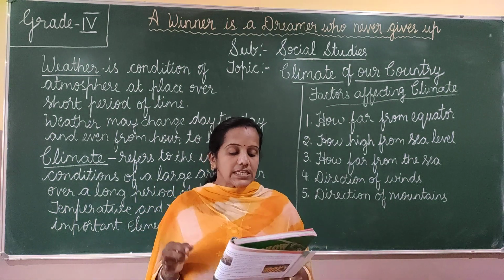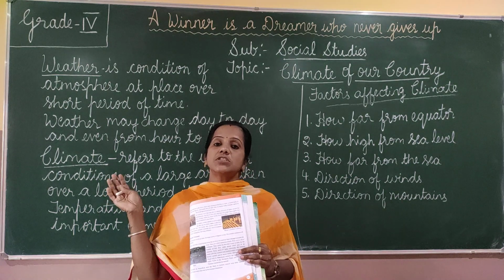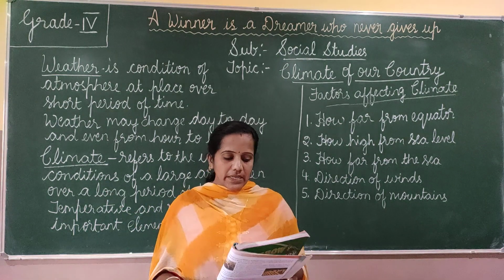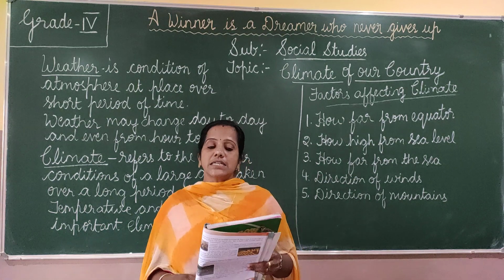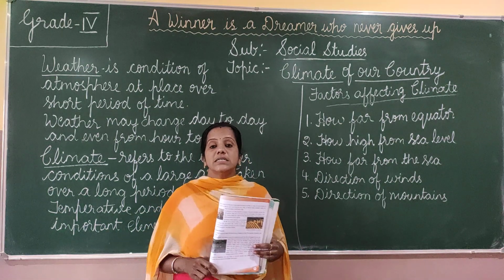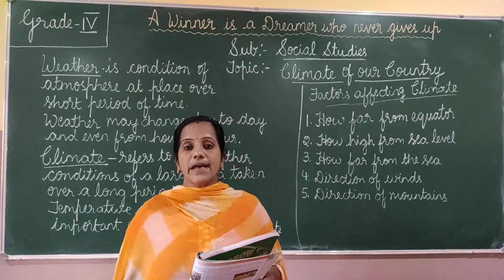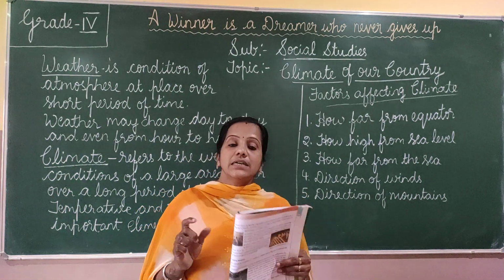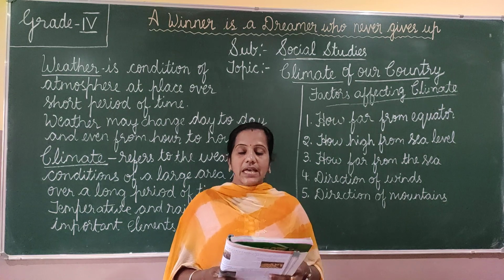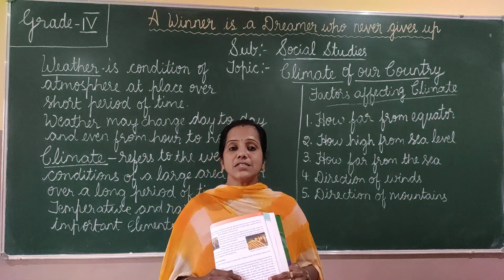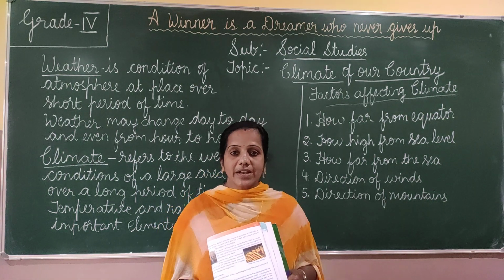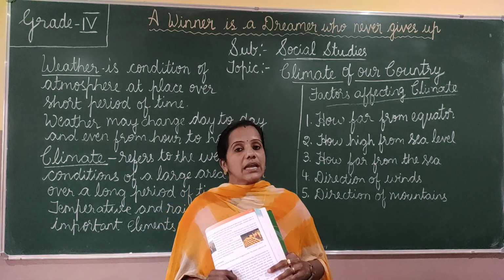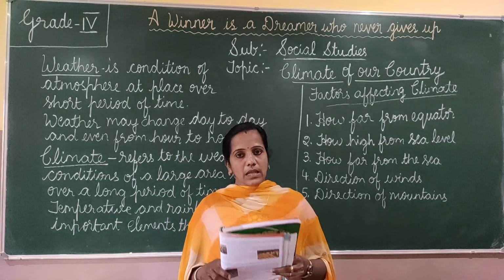Winds coming from the sea bring rain. The winds which blow from the sea bring rain, and India gets rain in summer from the southwest wind called monsoon. Winters in India are practically dry except the north and eastern coastal plains. So direction of the wind is also one of the factors which affect the climatic condition of a place.